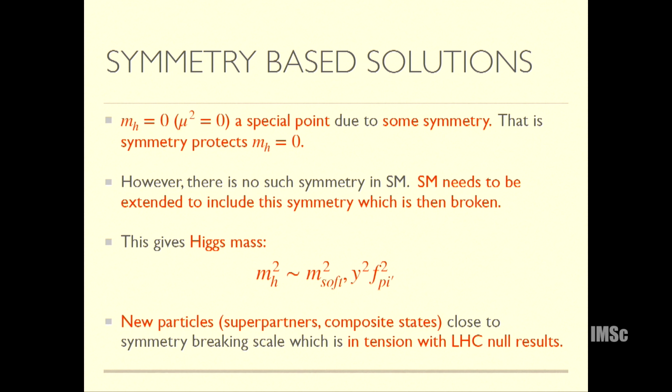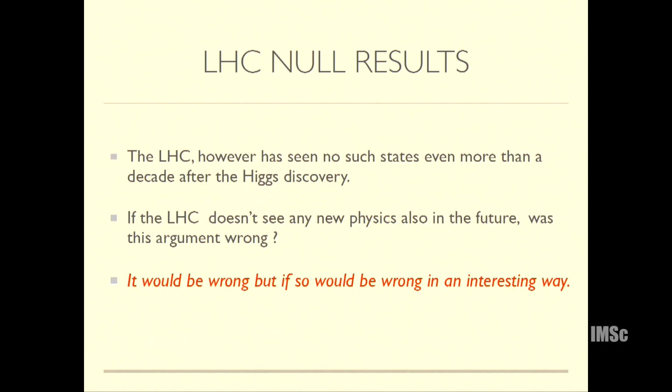So this is, very briefly, the argument why people used to believe that the Higgs mass, the fact that the Higgs mass is around a few hundred GeV, should predict other particles close to the LHC. As Kajari also mentioned in her talk, people expected not just to see the Higgs but other states that have unfortunately not been seen so far. So the LHC null results are telling us that we have seen no such states.